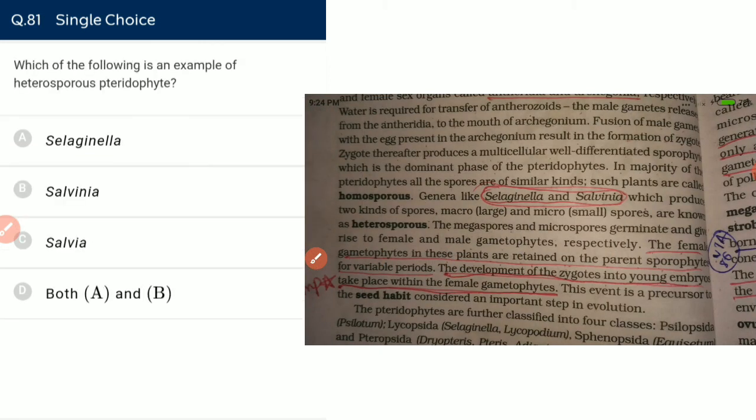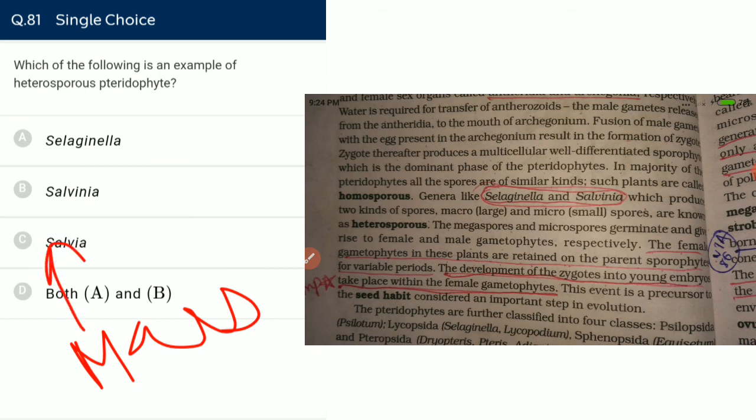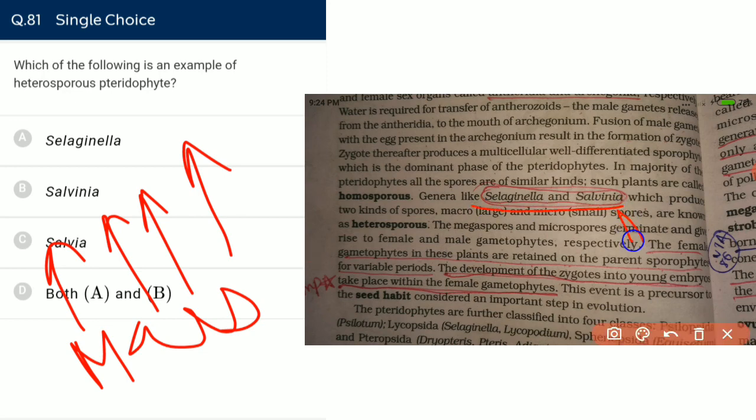Which of the following is an example of heterosporous Pteridophyta? We can remember the examples by remembering MASS: Marsilea, Azolla, Selaginella, and Salvinia. These are heterosporous Pteridophytes, though often only two are asked, but Marsilea and Azolla are also heterosporous Pteridophytes seen in recent years in papers or exams.